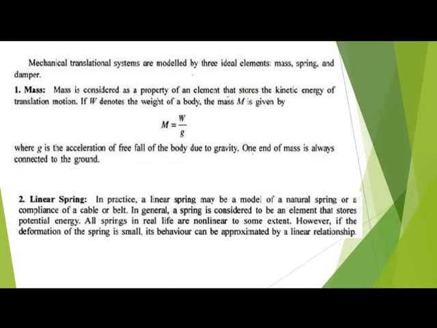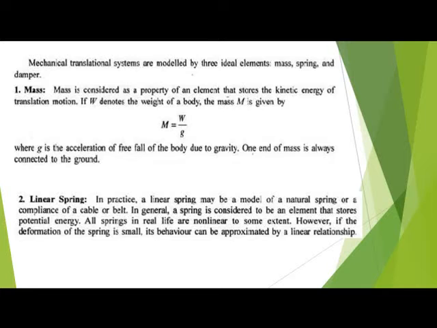Next, these mechanical translation systems are modeled by three ideal elements: mass, spring, and damper. The first is the definition of mass. Mass is considered as the property of an element that stores the kinetic energy of translational motion.